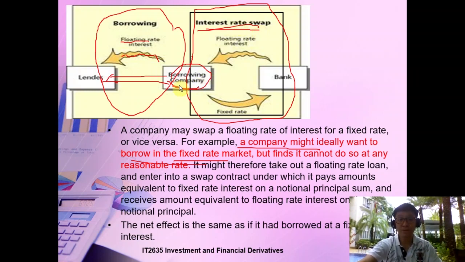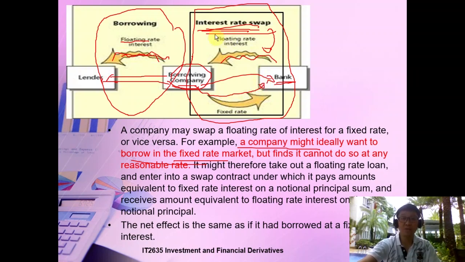So what the borrowing company can do is work with a bank, a financial institute like Hong Leong Bank or JP Morgan, or any local bank, to work out a swap agreement, which states that they will do an interest rate swap. Which means what? The floating rate over here will be absorbed by this bank. The bank will pay the floating rate, which could be similar to this floating rate, and in return, the company will pay the bank a fixed rate instead of a floating rate.